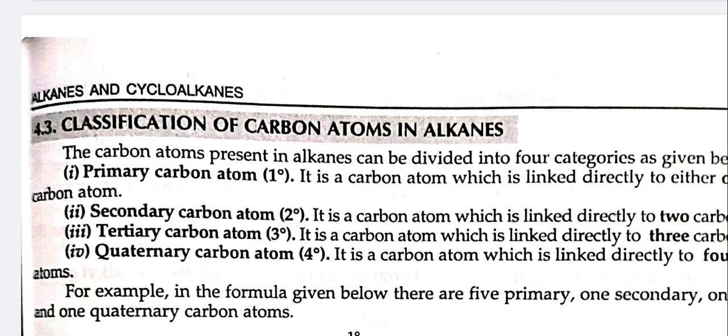Classification of carbon atoms in alkanes. The carbon atoms present in alkanes can be divided into four categories as given below. Primary carbon atom: it is a carbon atom which is linked directly to either one or no carbon atom. Secondary carbon atom: it is a carbon atom which is linked directly to two carbon atoms. Tertiary carbon atom: it is a carbon atom which is linked directly to three carbon atoms. And quaternary: it is a carbon atom which is linked directly to four carbon atoms. For example, in the formula given below, there are five primary, one secondary, one tertiary, and one quaternary carbon atoms.